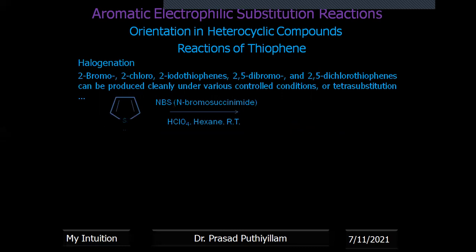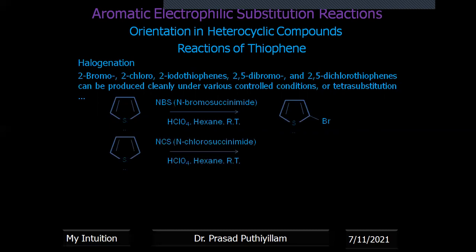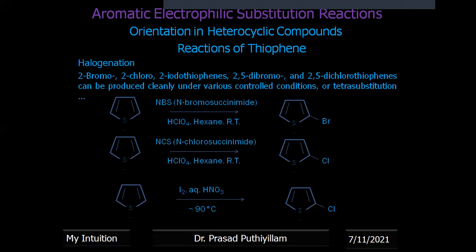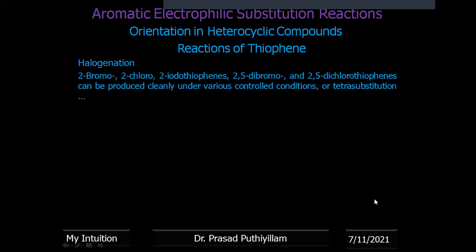If we use N-bromosuccinimide, we get bromine substitution at position 2. If it is N-chlorosuccinimide, we get chlorine substitution at position 2. If you change the reagent, iodine at position 3, it is not chlorine, it is iodine. Iodine is there at that position now.